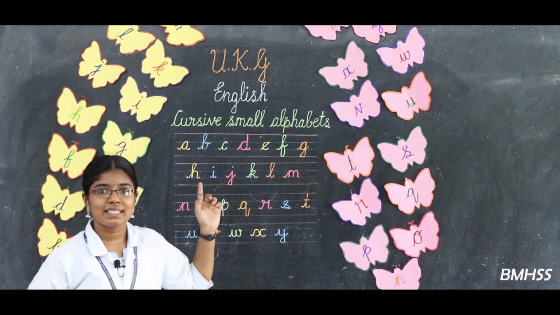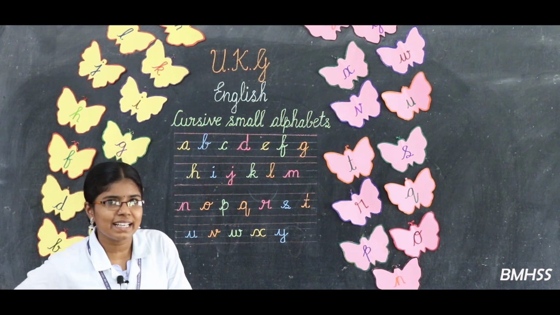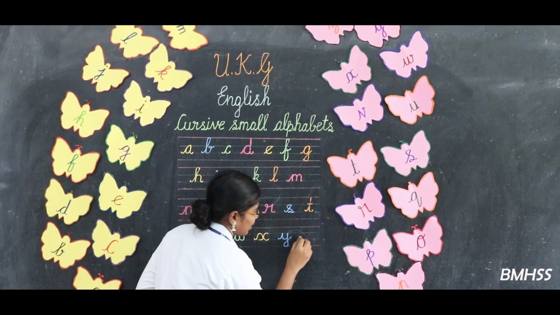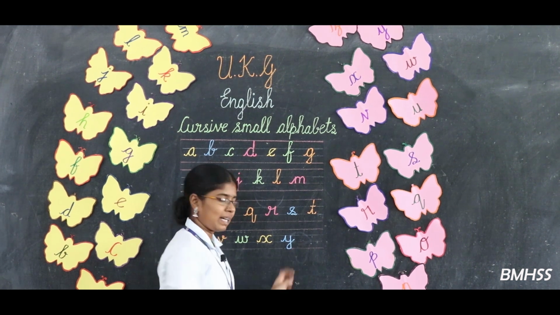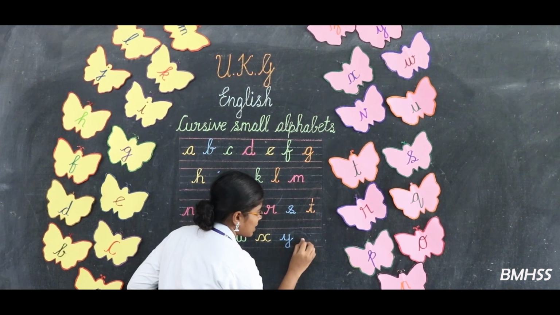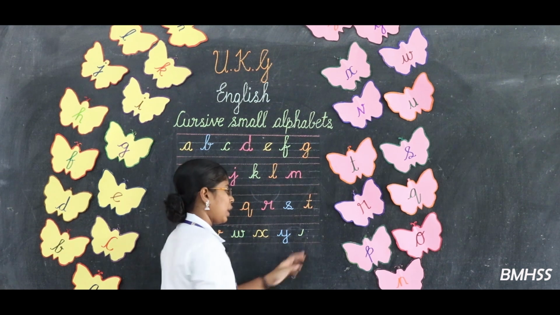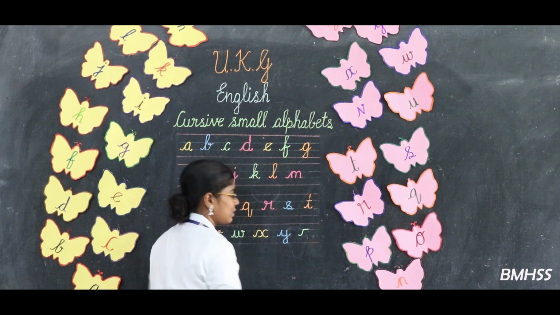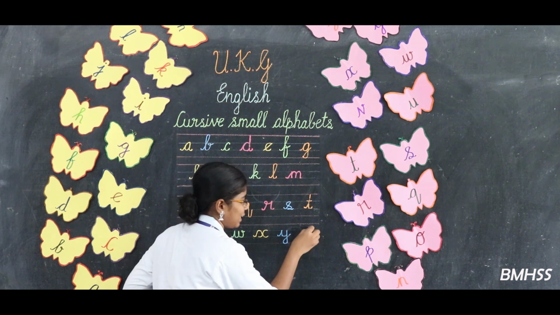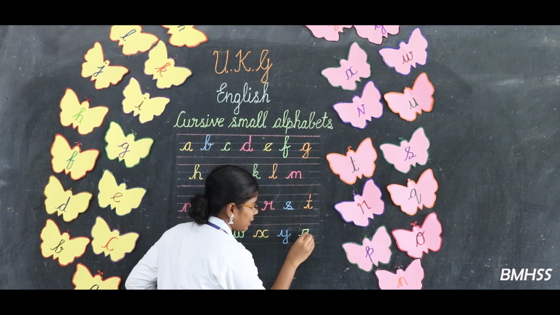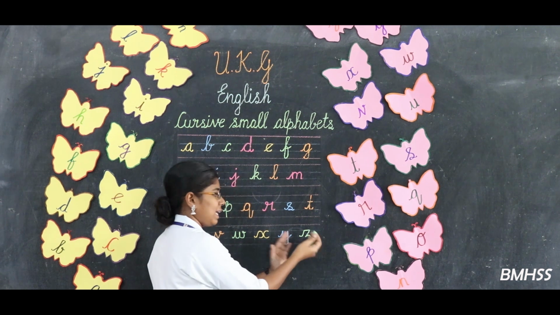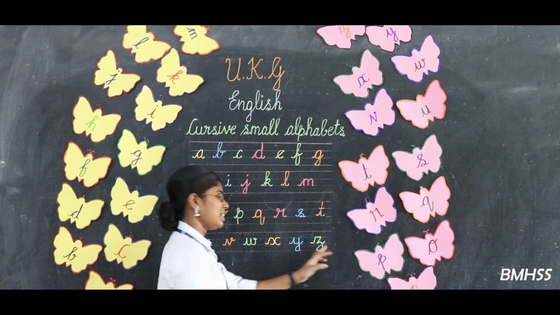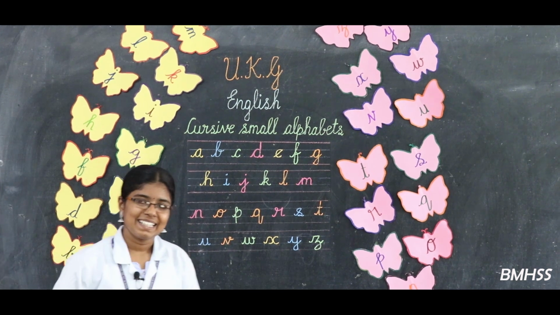What letter is that? Z. How can we write Z? See the board. You can keep the pencil on the third line. Okay. From here you can start from the small bend, go up and touch the top blue line. From here you can write one sleeping line and then slanting line. From here you can write one leftwards open curve and then bend it, go up and finish it like this. This is the letter Z.